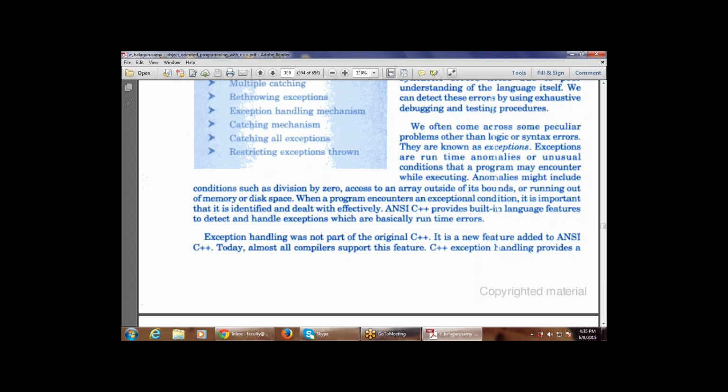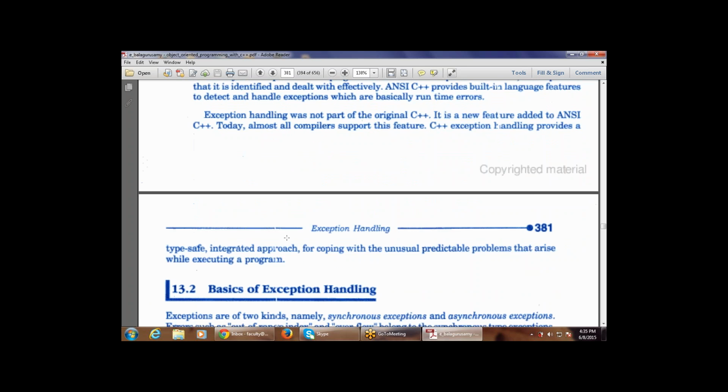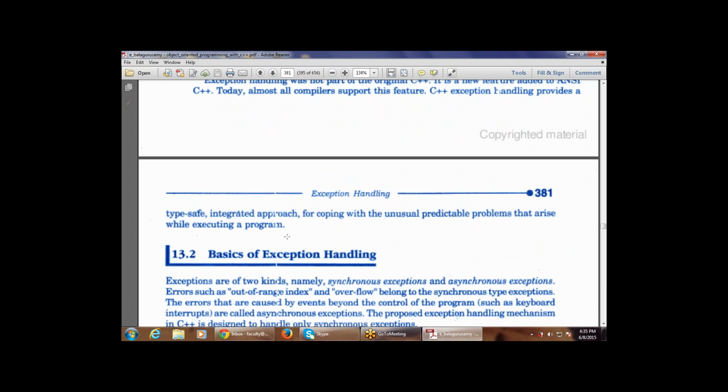C++ exception handling provides a type-safe integrated approach for coping with the unusual predictable problems that arise while executing a program.